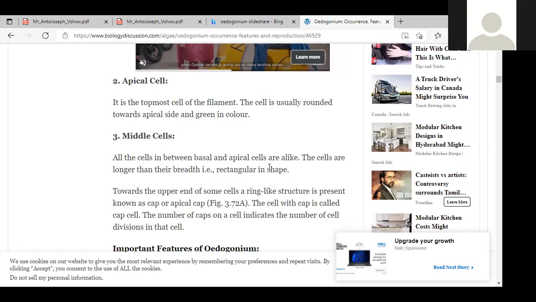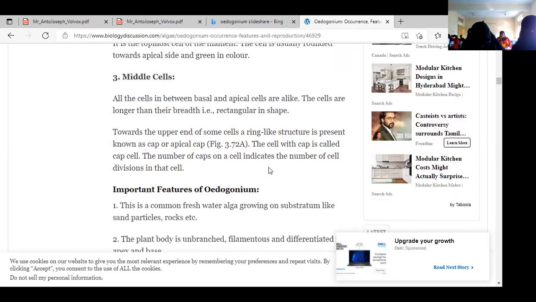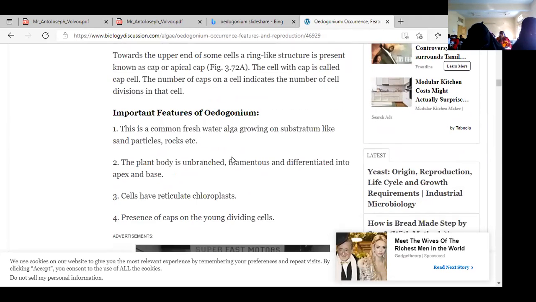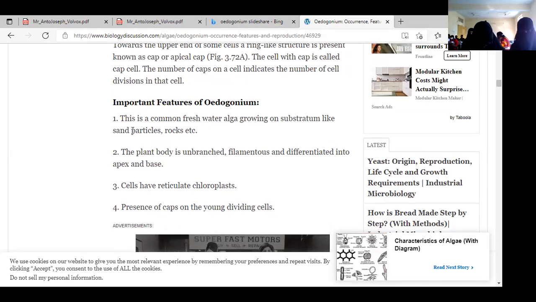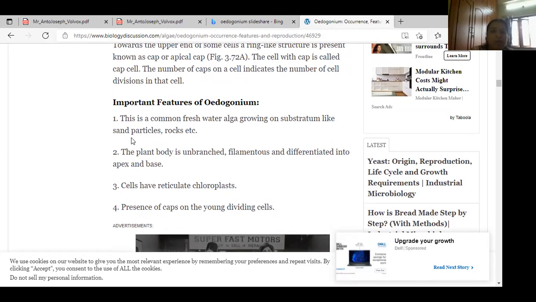Now it's clear. Yes, ma'am. Next, what are the important features of Oedogonium? It is a freshwater alga, growing on substrata like ponds, sand particles and rocks. The plant body is always an unbranched filament, differentiated into apical and basal parts.